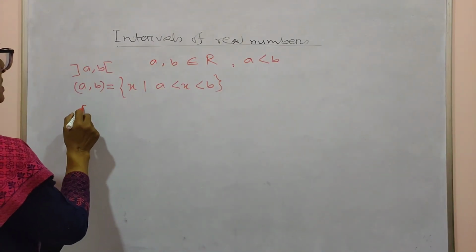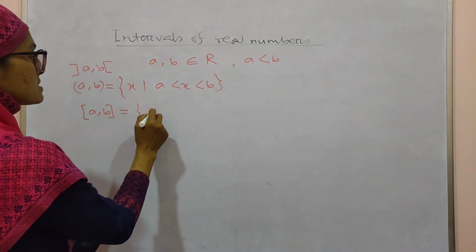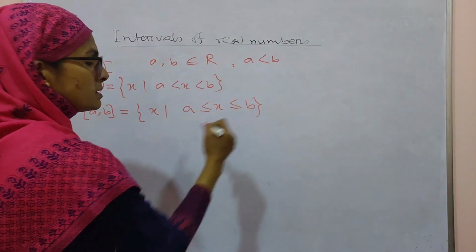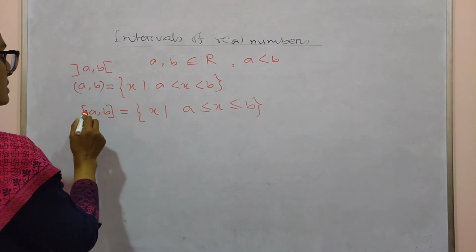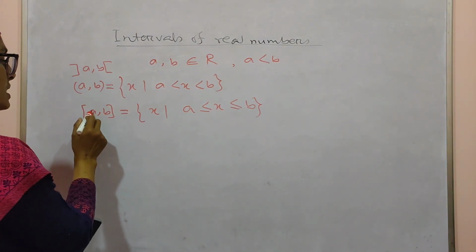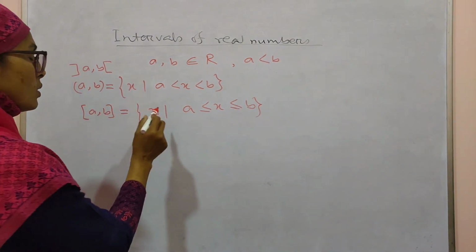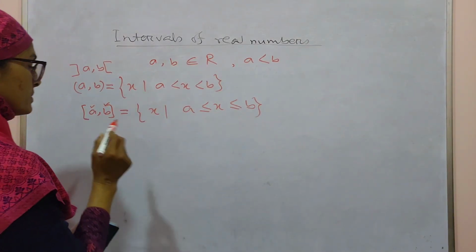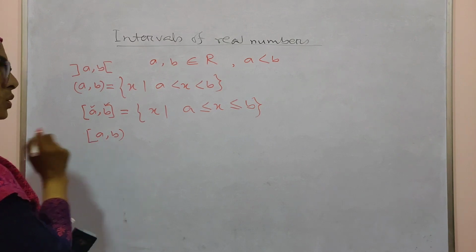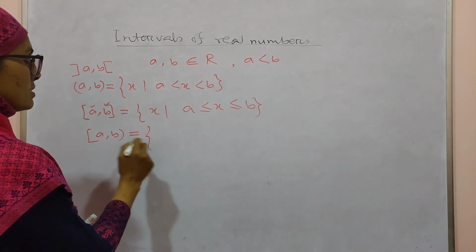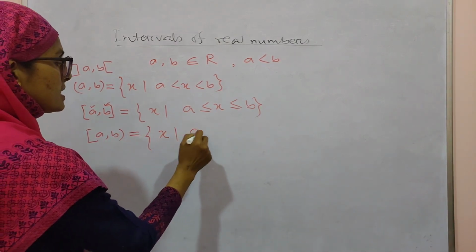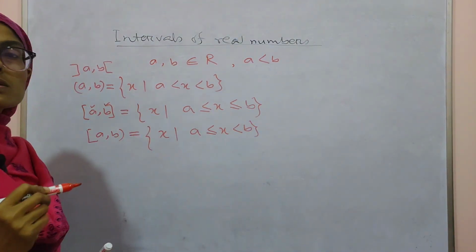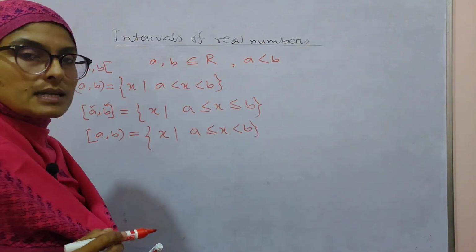Similarly, the closed interval is X such that A ≤ X ≤ B. That means the elements lie between A and B, and A and B are also included. Next, the half-open interval, X such that A ≤ X < B. That means A is included but B is excluded.